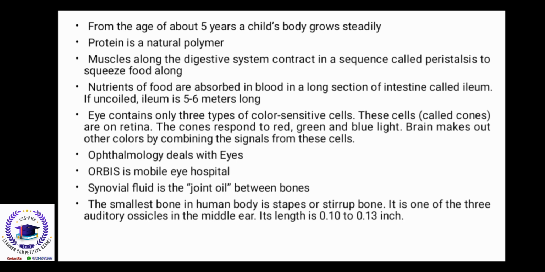The eye contains only three types of color sensitive cell. These are called cones on the retina. Cones respond to red, green, and blue light. The brain makes out other colors by combining the signals from these cells. Ophthalmology deals with eyes. Orbis is a mobile eye hospital.